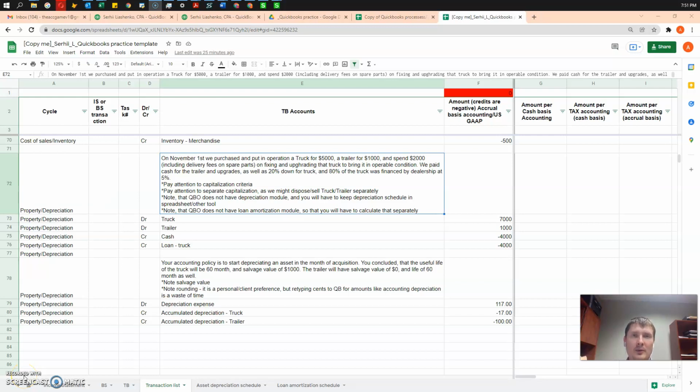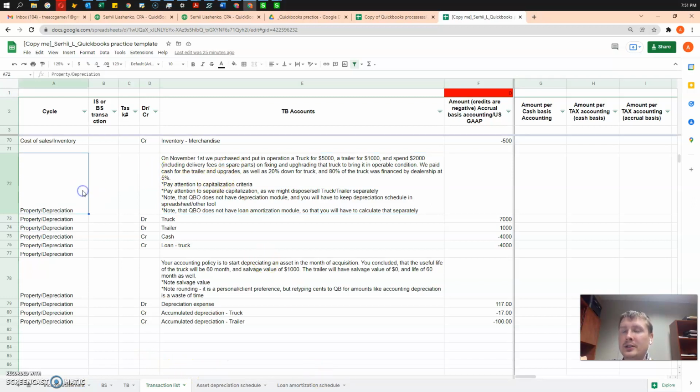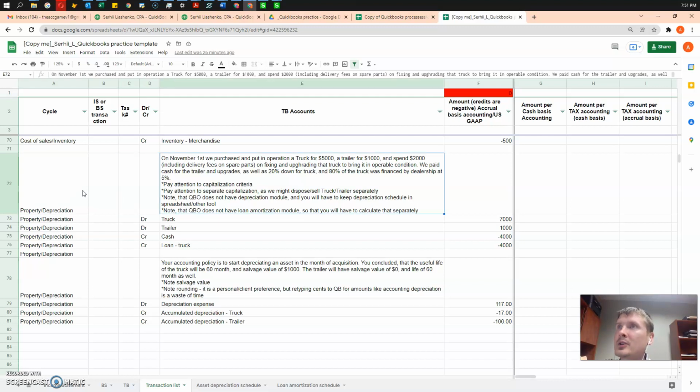Hello everyone, today we are going to take a look at property acquisition transaction in QuickBooks. So we can open our file and let's read the task, let's read the problem.